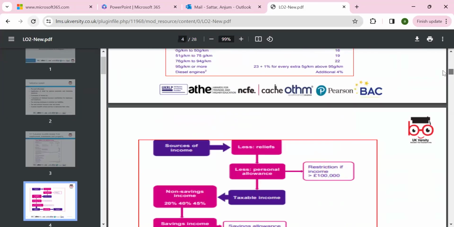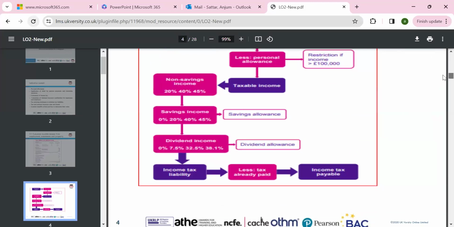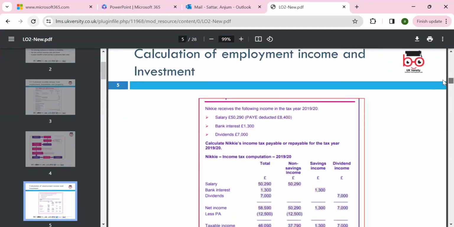Then we look around benefit in kind and various other sources. We can look around various reliefs we can claim as well. So those we need to be, like, personal non-saving income at 20% or 40% depending on which tax bracket you fall in, saving income, dividends income. So all these are incomes we can calculate. Calculate the employment income and investment income.